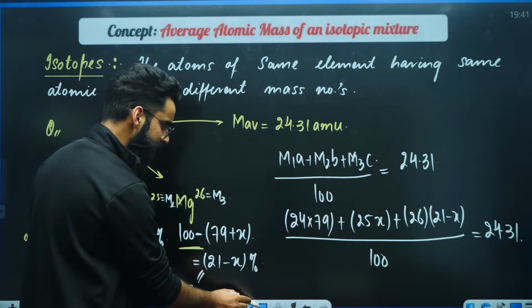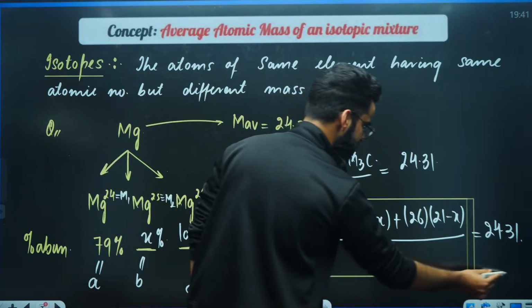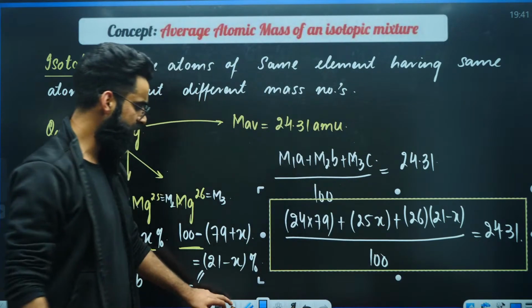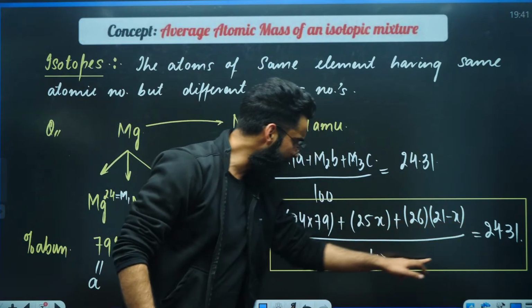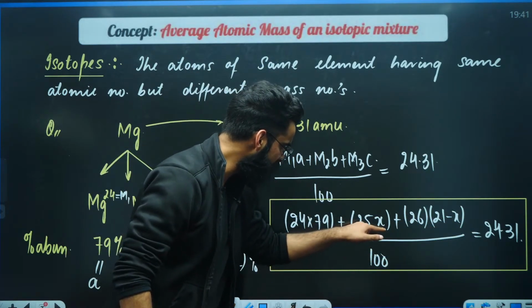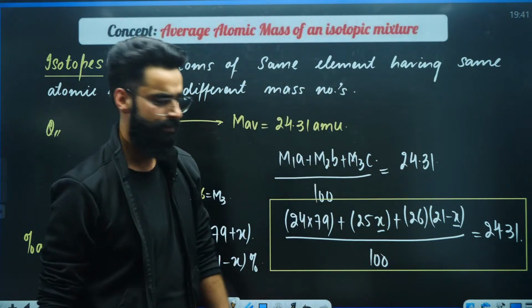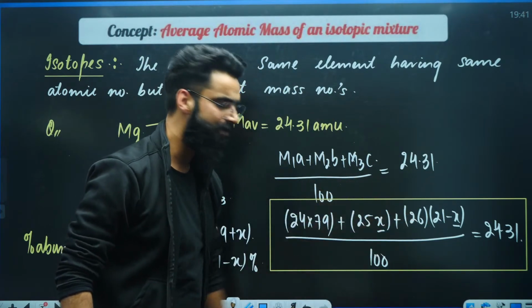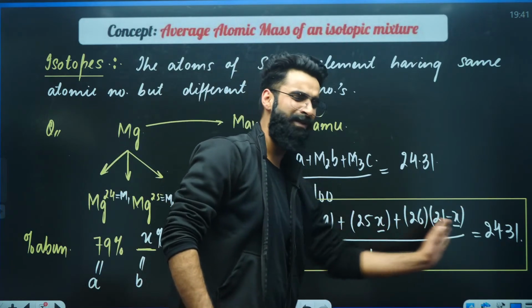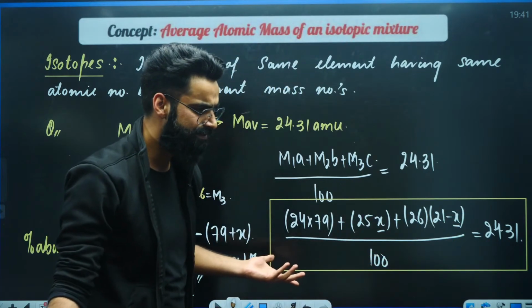Now, my dear students, look at this particular equation. Do you see one equation and just one variable, that's X? Yes, we got one equation, one variable, right? So you just need to cross multiply here and get the value of X.